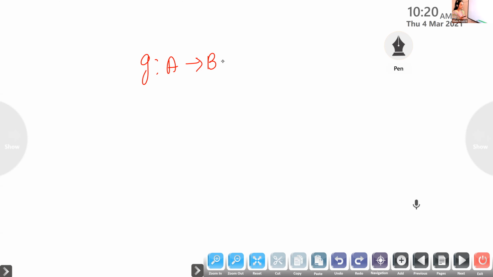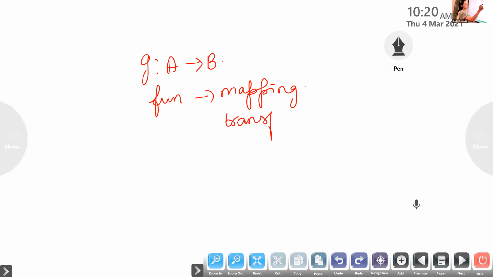Okay. So this function, in some cases, will be given as a mapping, a function in other terms. If you go through some reference books, the term will be mapping. In some cases, they'll be giving it as transformations. Transformations means it's images; it is transforming. Some terms are used instead of function. G is a transformation from A to B means it is a function from A to B.